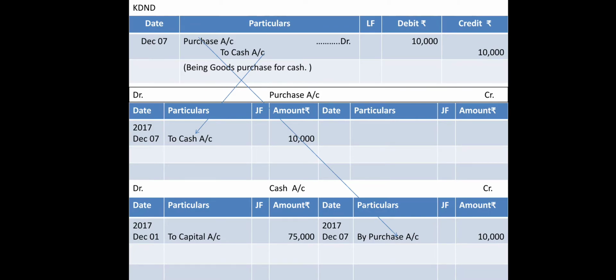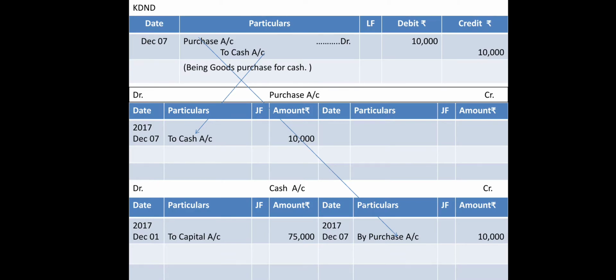Same way, now purchase account debit to cash. You can see the transaction: purchase account debit to cash. So we have to follow the same procedure. Purchase account debit 10,000. Two accounts are affected, purchase and cash itself. Cash we have already prepared. So come to your purchase account, on the debit side mention 10,000. And the reason why purchase is debited: because of cash. And every time the date is to be mentioned, else your answer will not be valid.